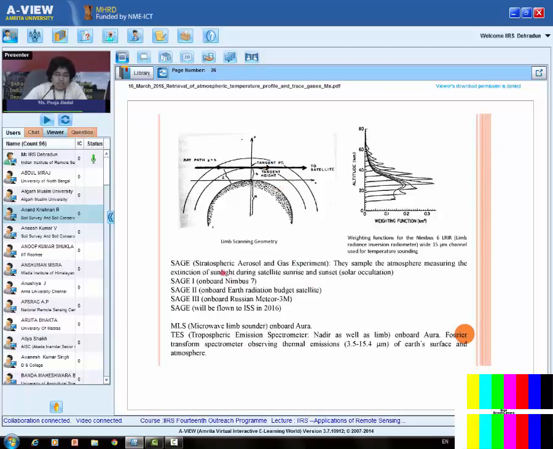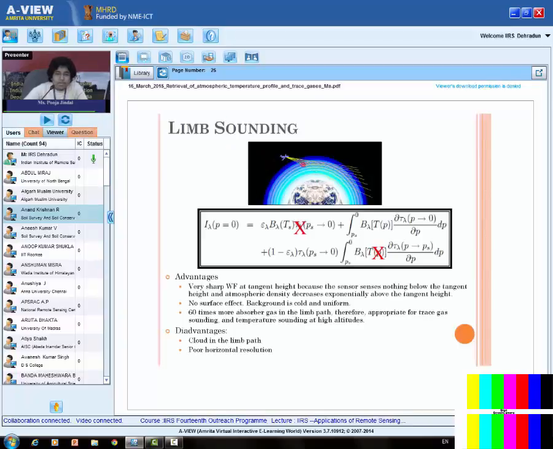Right, so these are a few examples. SAGE, stratospheric aerosol and gas experiment. They sample the atmosphere by measuring the extinction of sunlight during the sunrise or sunset. See, what we have seen here is my sensor is looking at the emissions of the atmosphere.